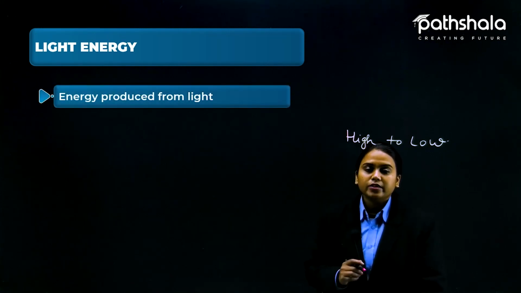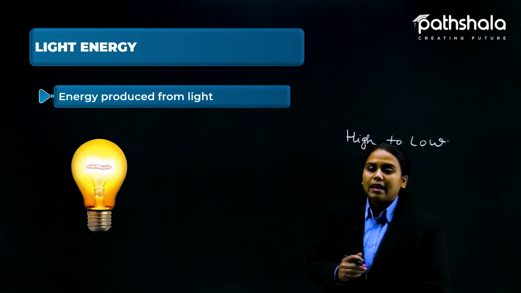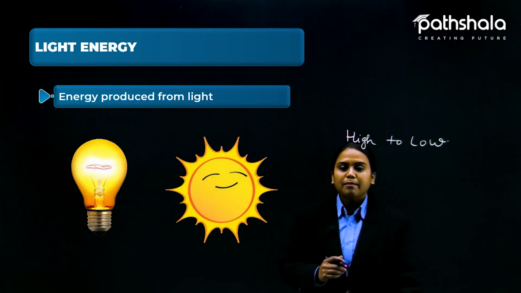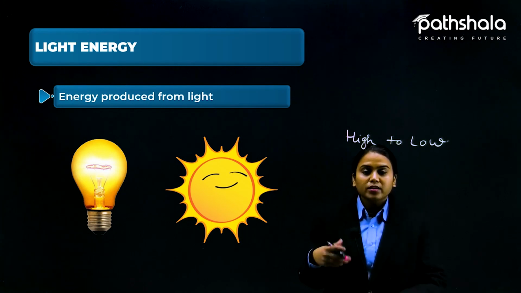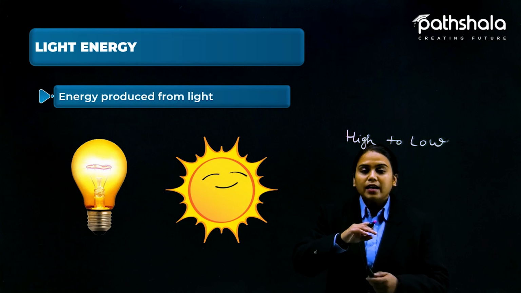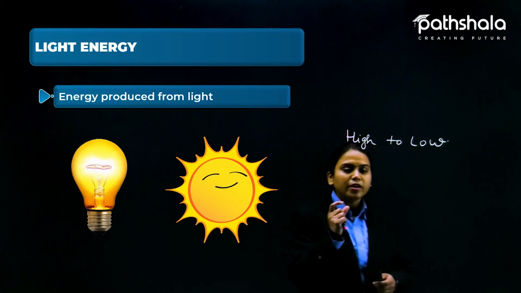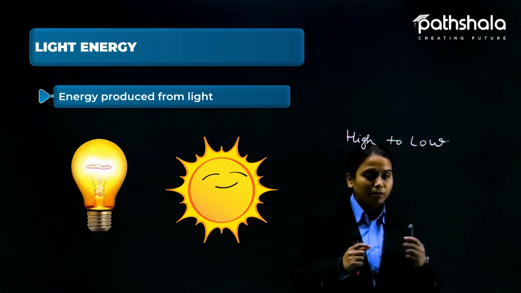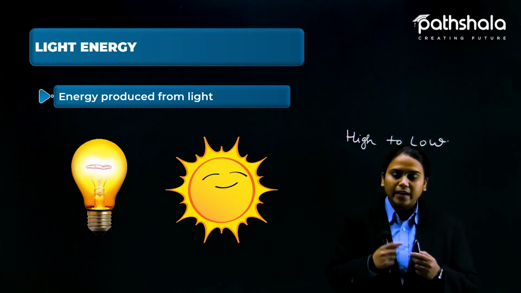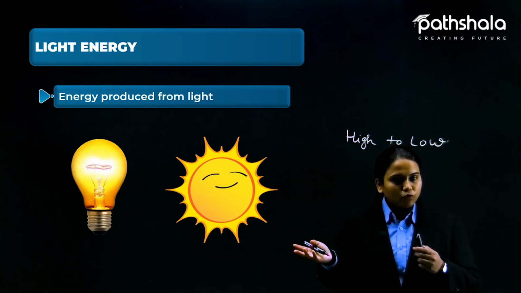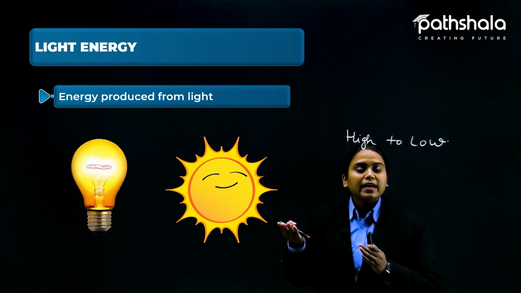Here in light energy, the energy produced from light is known as light energy. An example is a bulb, and the sun also. There is a difference between heat and light, and some students get confused by it, so let me distinguish it for you. After a long time of using a bulb, the bulb heats up because of friction between the electrons that are moving, which produces electricity. They are rubbing against each other, that is why they get hot.